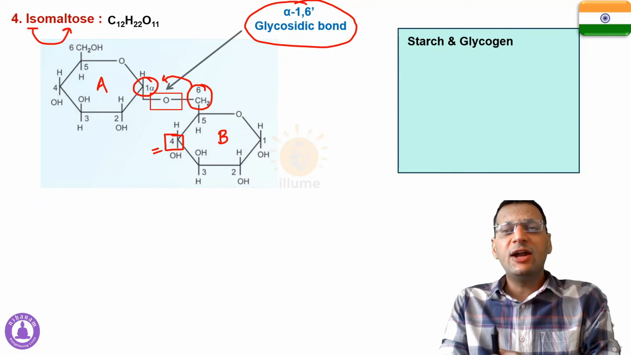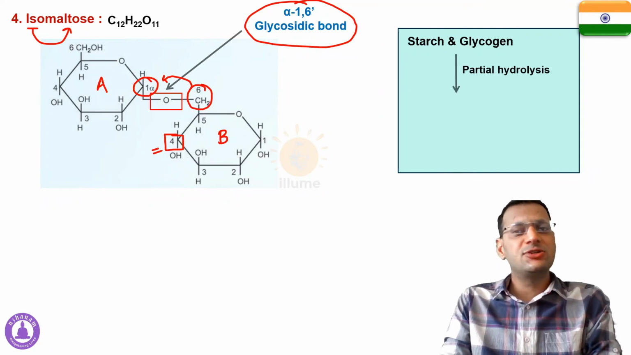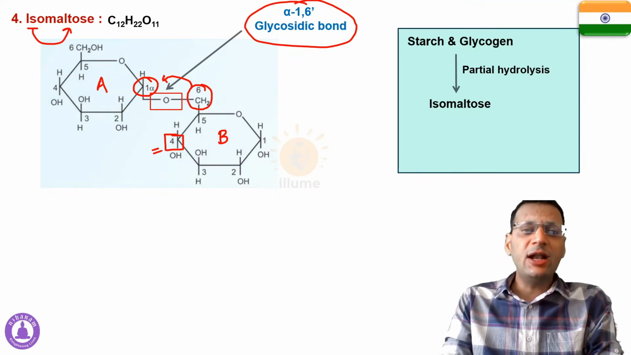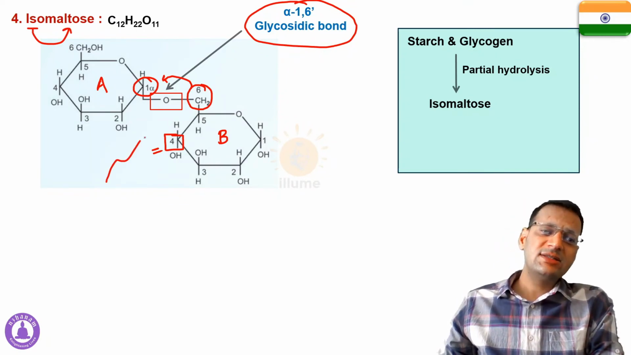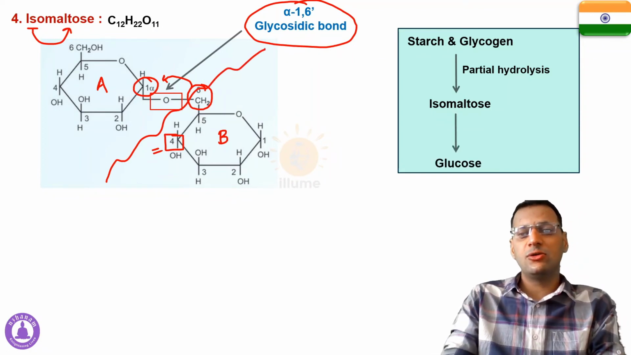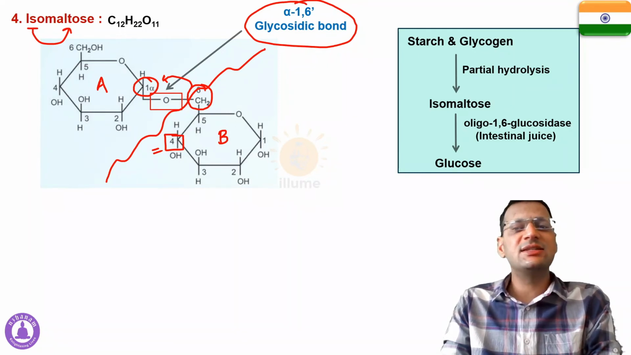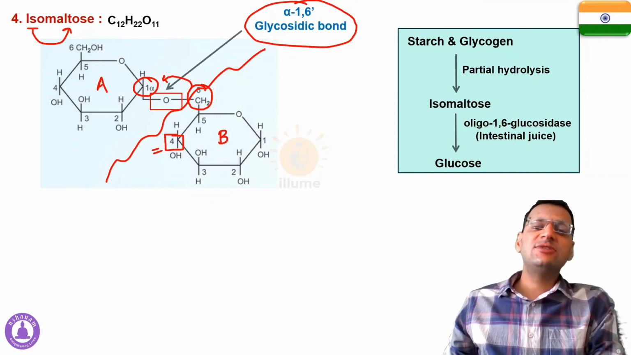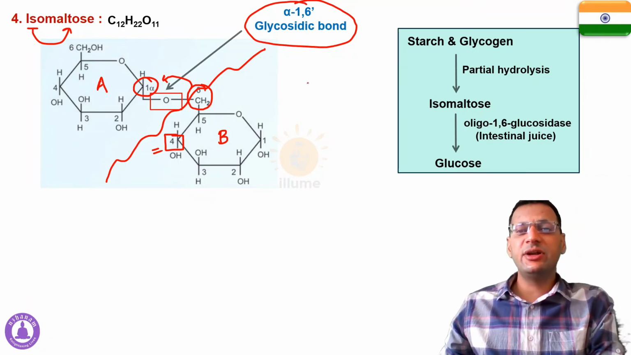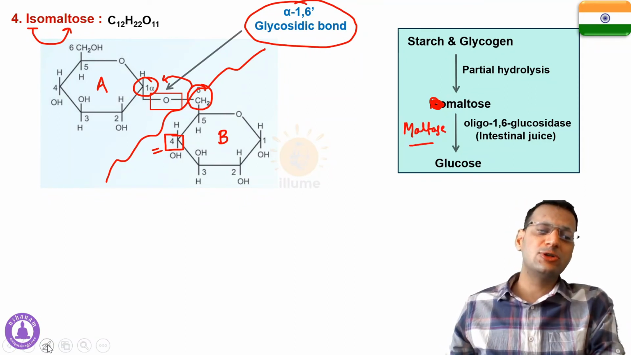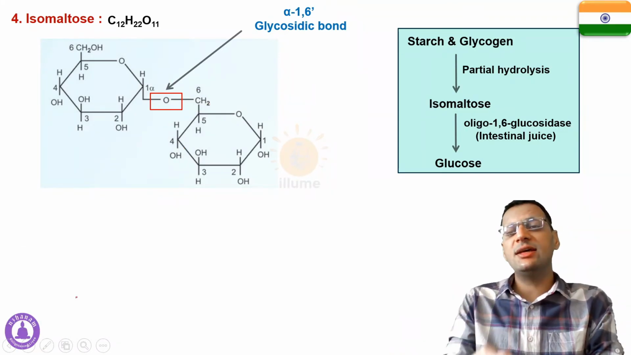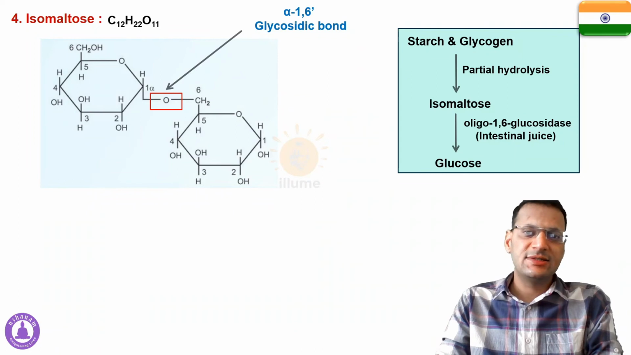Now whenever there is hydrolysis of starch and glycogen, isomaltose is formed by partial hydrolysis, and when isomaltose is hydrolyzed, it is hydrolyzed into its two monomers, that is glucose, and the enzyme involved is oligo 1,6 glucosidase, which is present in the intestinal juice. In our digestive system that we study in class 11th, whenever starch is hydrolyzed, it is hydrolyzed in the form of maltose, and this maltose is converted to glucose by an enzyme called maltase. Now that is also correct, but isomaltose is also formed, and isomaltose is then hydrolyzed by oligo 1,6 glucosidase.